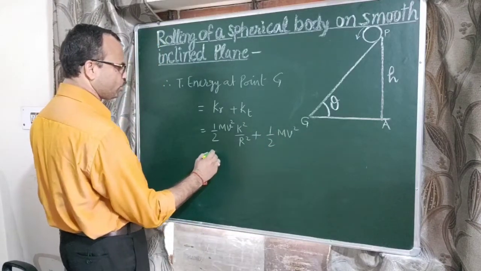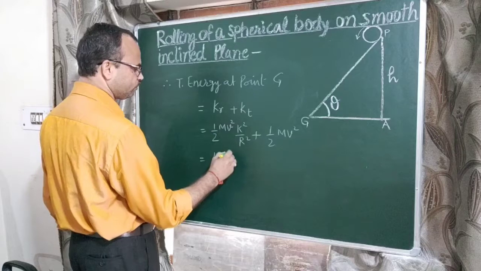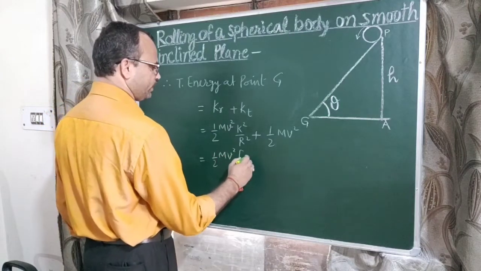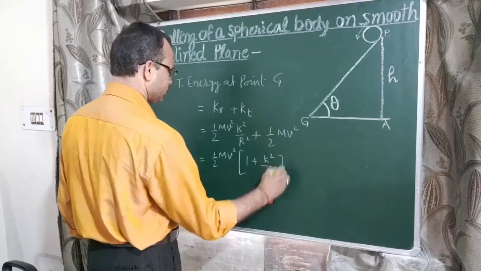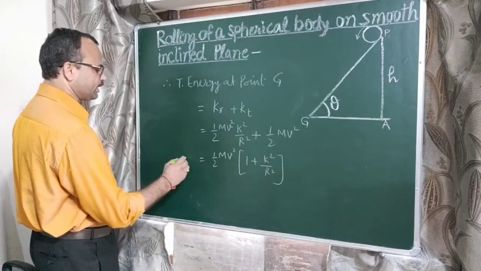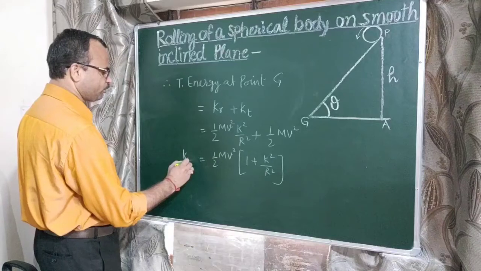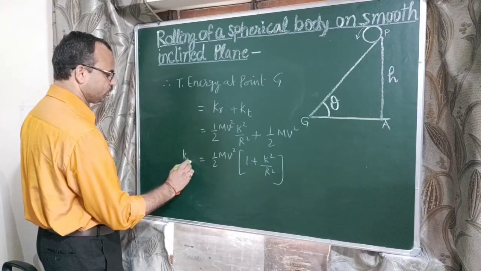Now 1/2 m v square is taken common, so we can write 1 plus k square upon r square. So this is the total kinetic energy at point G.